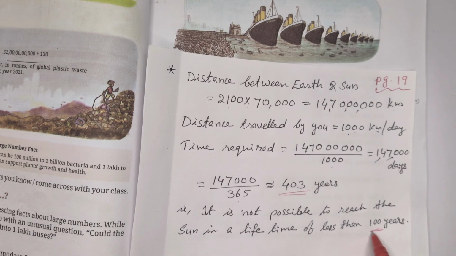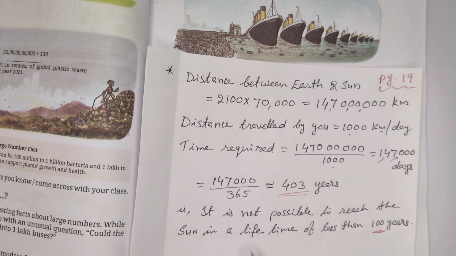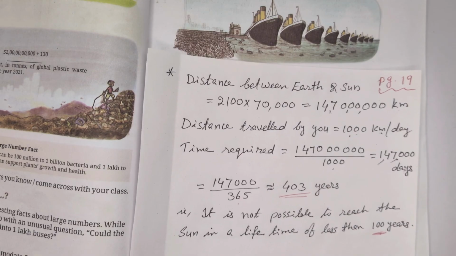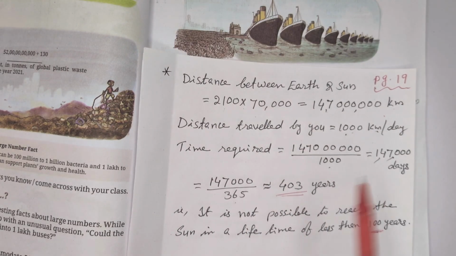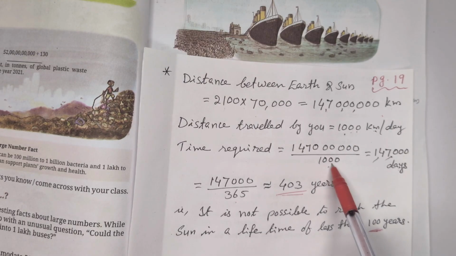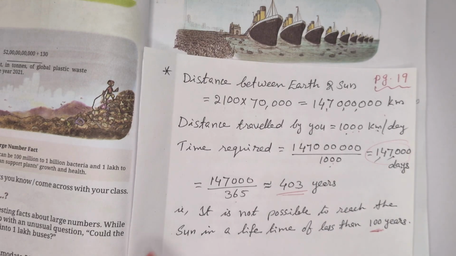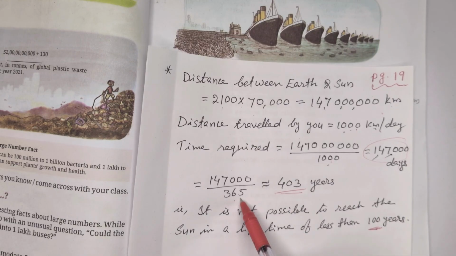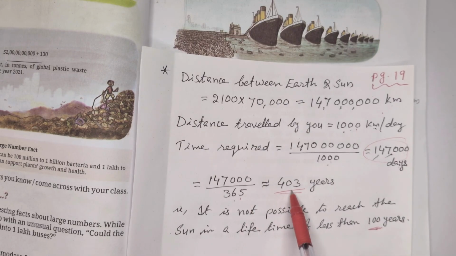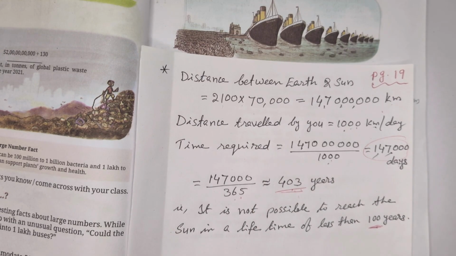So in a normal lifetime, not possible. First we have to take the distance between Earth and Sun, divide by 1000 kilometers per day, so we get the number of days required. Then again we divide by 365 to find how many years are required.